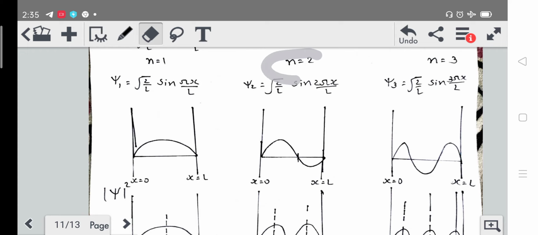If we put the value of n is equal to 2, we will get psi 2 is equal to root 2 upon L sine 2 pi x upon L. If we put the value of 3, we will get psi 3 is equal to root 2 upon L sine 3 pi x upon L. Okay, so for the graphical representation of psi 1, when the value of n is 1, we will get it like this.